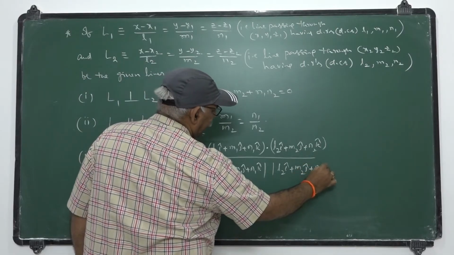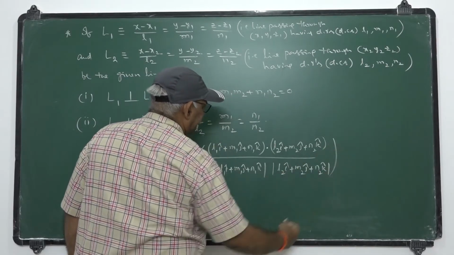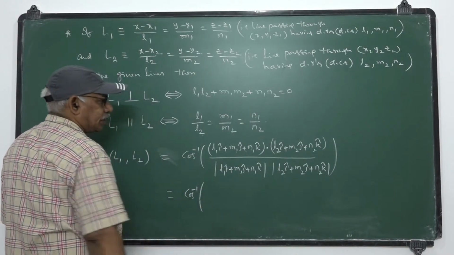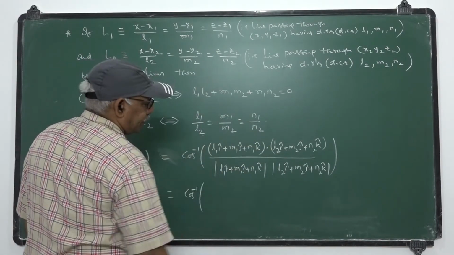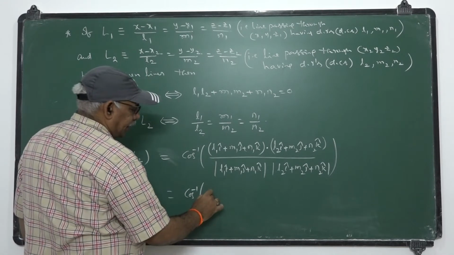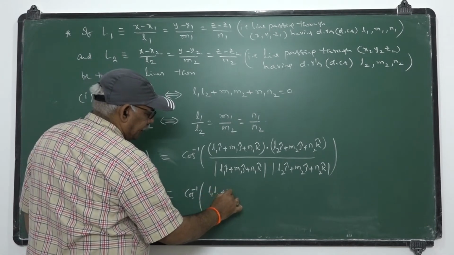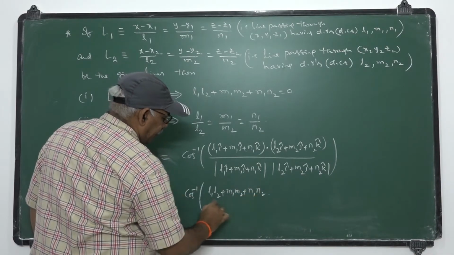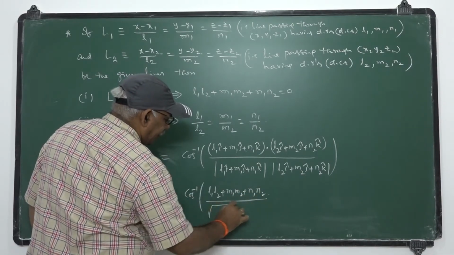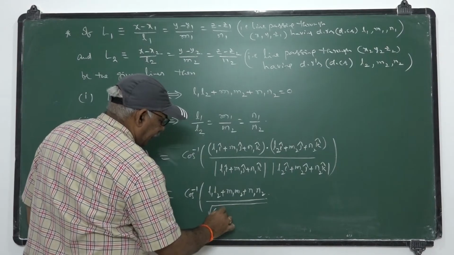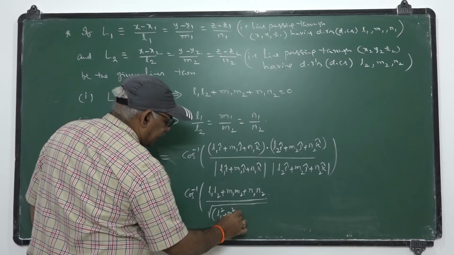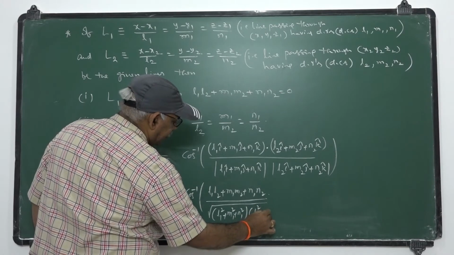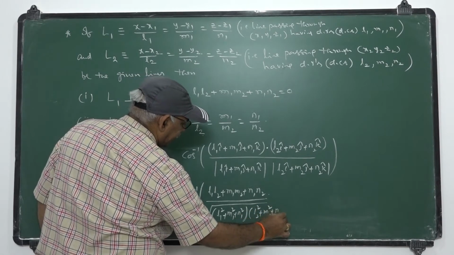A bar dot B bar by mod A bar mod B bar formula. The angle between two lines formula, or angle between two vectors formula, because these two vectors are along the lines. So that is given by l1 l2 plus m1 m2 plus n1 n2 by square root of l1 square plus m1 square plus n1 square into l2 square plus m2 square plus n2 square.